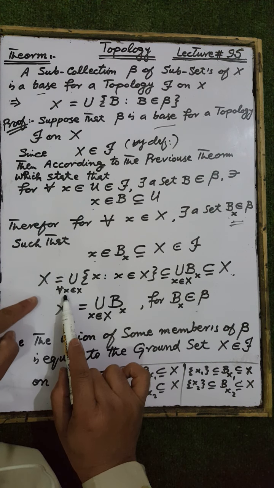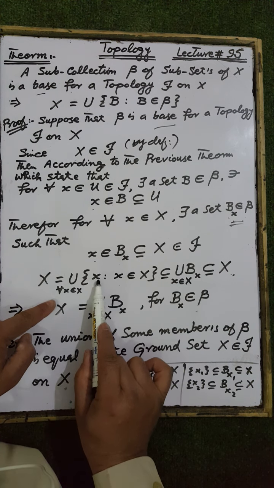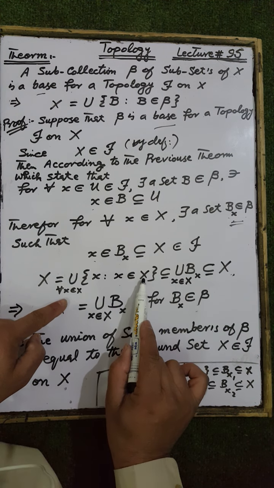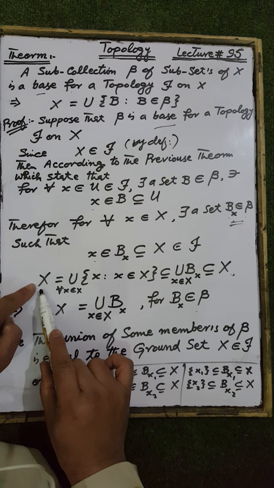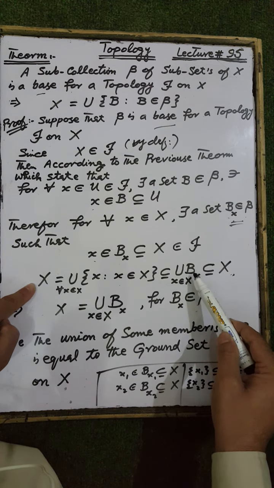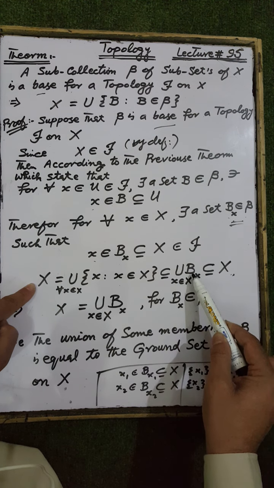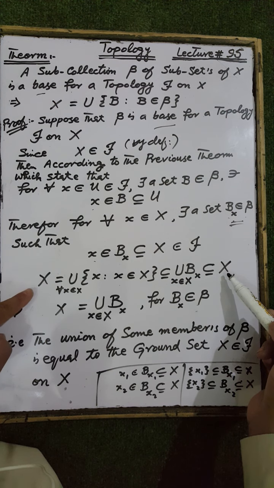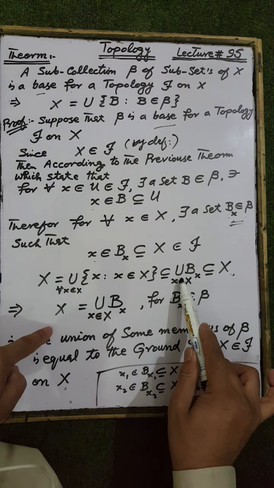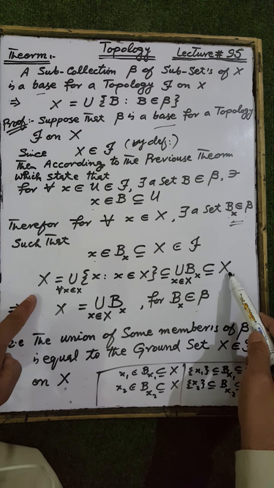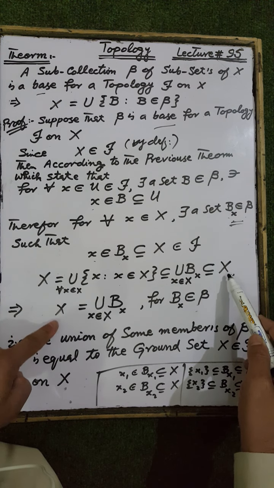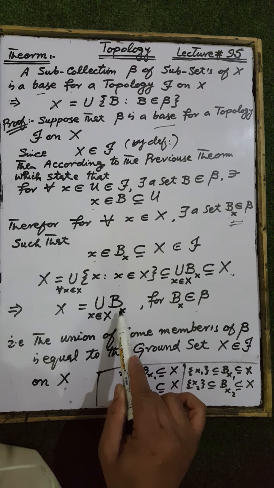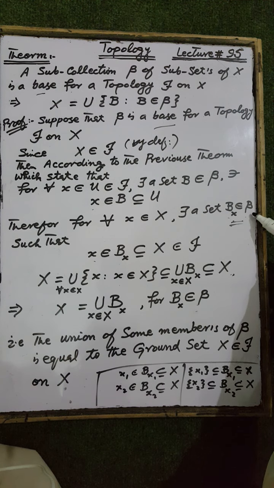Now, the union of the elements x such that x belongs to X, such that each x is an element of the ground set X, is equal to the ground set X, which is a subset of the union of Bx when x belongs to the ground set X, and each of these resultant sets is again a subset of the ground set X. This implies that the ground set X is a subset of this set, and this set is a subset of the ground set. Then by definition of equality of two sets, the ground set X is equal to the union of Bx when x belongs to X, where each Bx is an element of the subcollection beta.